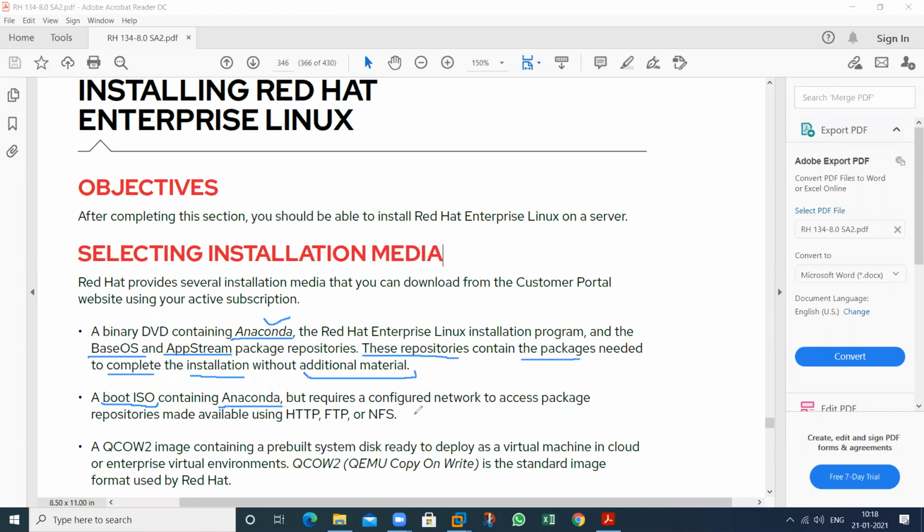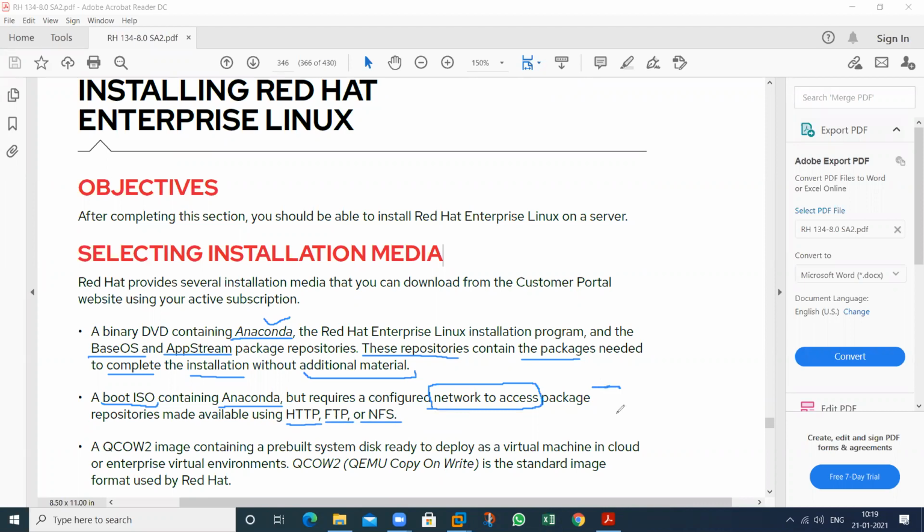Anaconda also supports configuring the network access, but for this we should have network access available. Without network access, we cannot install over the network. For the network access, we require some protocols: HTTP, FTP, and NFS, that is Hypertext Transfer Protocol, File Transfer Protocol, or Network File System. These protocols are required for the network installation.